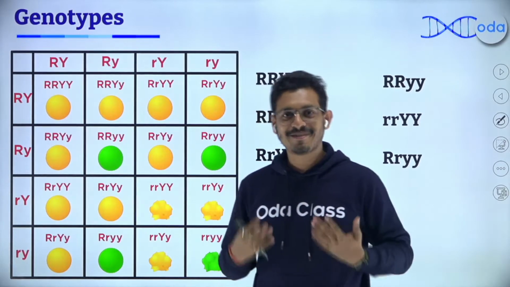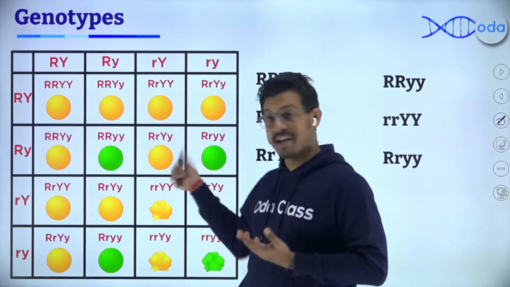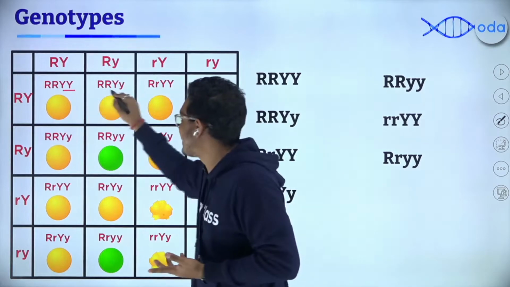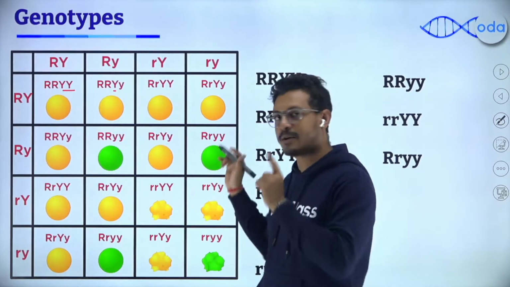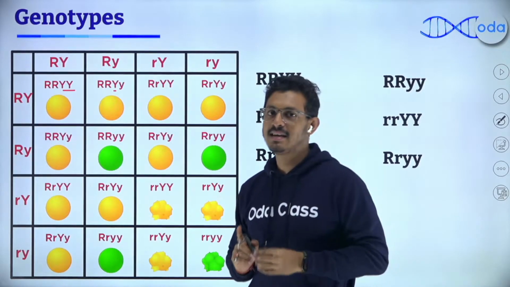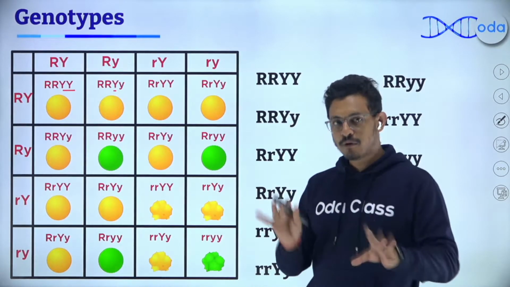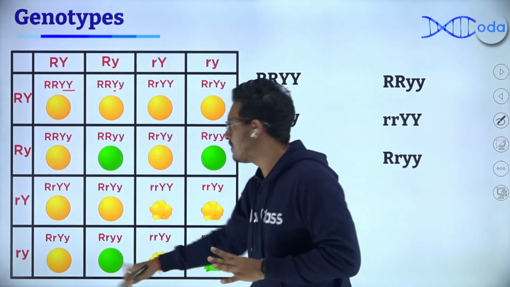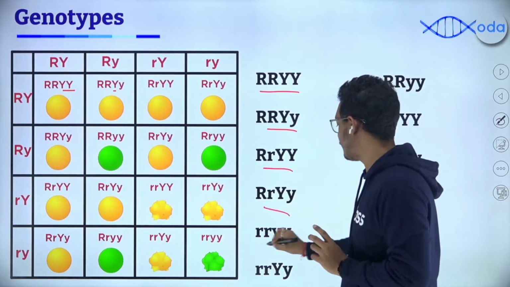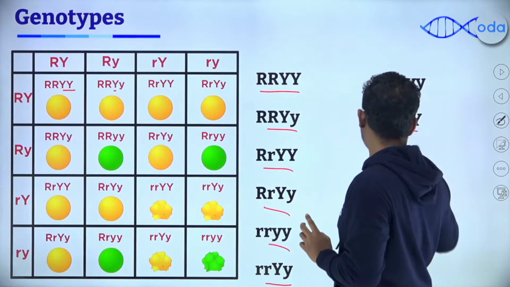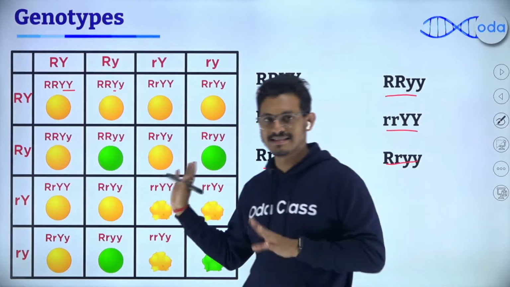Phenotype, तो जो बाहर दिख रहा है वो calculate कर रहे हो आप. But when it comes to genotype, you have to calculate every single combination and how many of these combinations are there in the table. So be very careful because this is where you will make the most mistakes in calculation. Now, before you go ahead, try to go through the table and list down all the combinations that are possible. Look here, I have already written down all the combinations that are possible through these gametes.